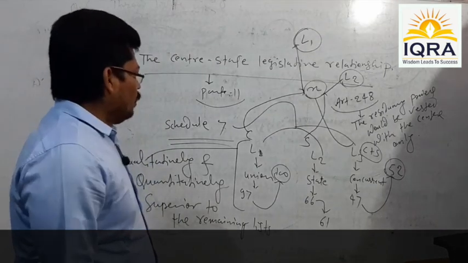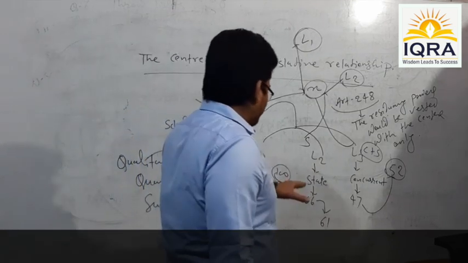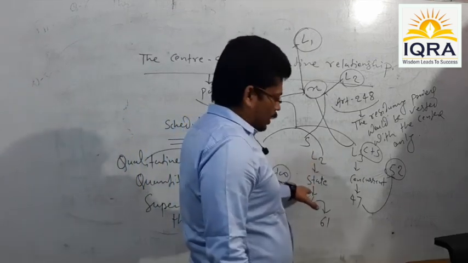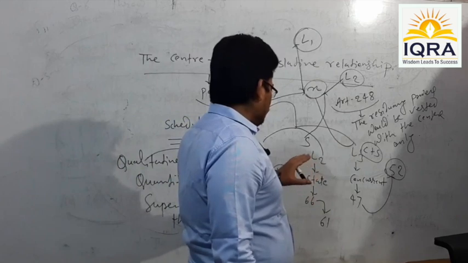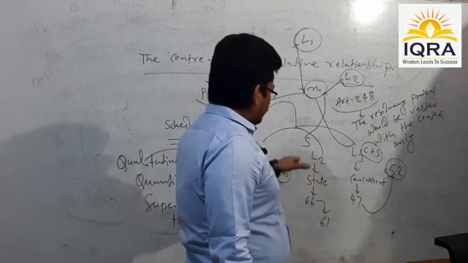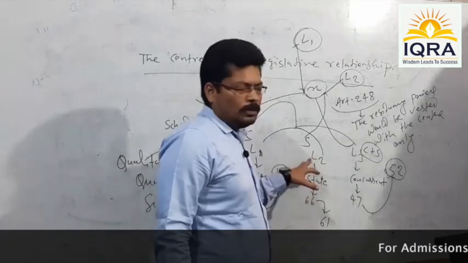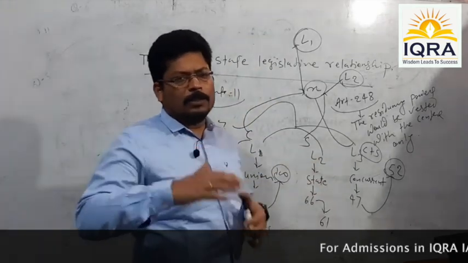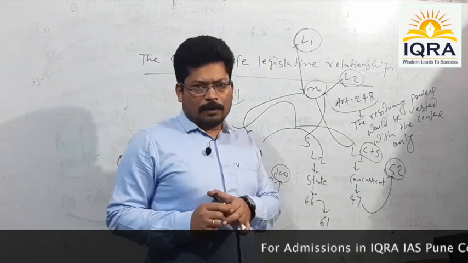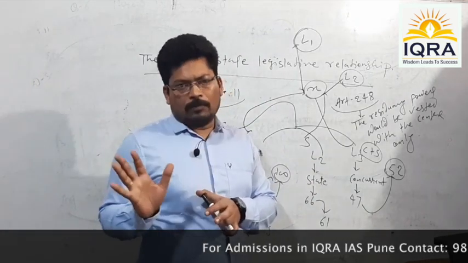Anyway, now the subjects of the state list. Ordinarily, states enjoy their jurisdiction to make legislation over the subjects given here, but that jurisdiction is ordinary in nature, not the exclusive one.